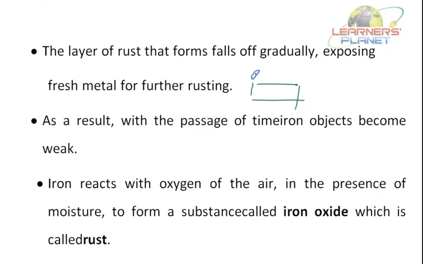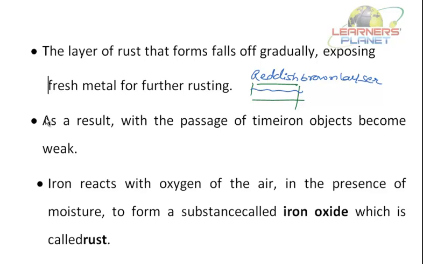It's a reddish brown layer. Now this reddish brown layer falls off. How does it fall off? It falls off after some time. Now again a fresh piece of metal will be exposed.